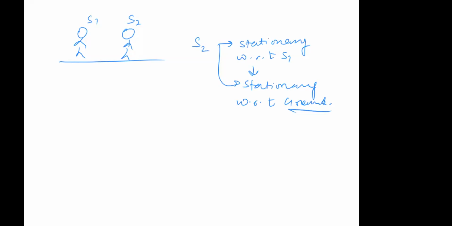Now the question is, just try to analyze, whether ground is stationary or not. Because if ground is stationary, then S1 is stationary and then S2 is also stationary, right? But let's check whether ground is stationary or not. Take two planets, so here you have Earth. In reference to us, ground is stationary. That's correct. With respect to you, the ground is stationary. But as a whole, you cannot say the ground is stationary.